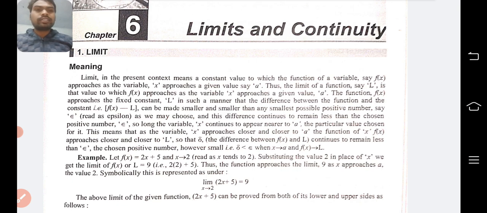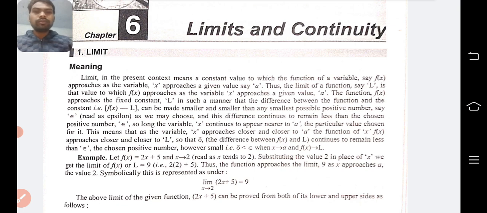In our earlier classes, we have talked about the different types of function and the special types of functions that are very much essential while dealing with economic operations or mathematical operations in economics. So from this class, we shall be learning about limits and continuity. What is the meaning of limits, what is the meaning of continuity, and how the limits can be derived, whether the limit exists or not, that we are going to see.